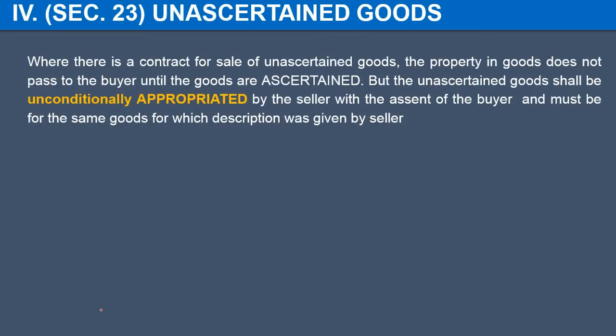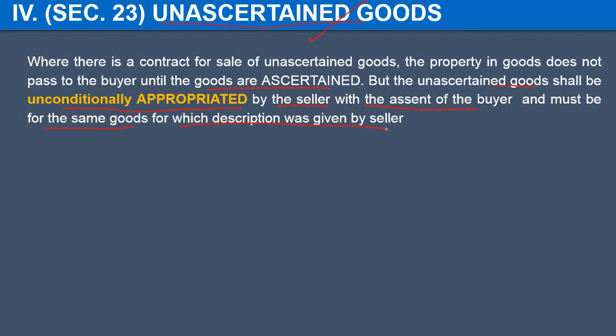Next comes section 23, which describes unascertained goods. In case of unascertained goods, the property in the goods will transfer from the seller to the buyer when the goods are ascertained. But the ascertainment of the goods should be unconditionally appropriated by the seller. It means the seller will not attach any condition. It should be unconditionally appropriated. Appropriated means it can be weighed, it can be packed with the assent of the buyer, and it must be the same goods about which the description was given by the seller. It means the seller cannot provide some other goods. The same goods should be provided.